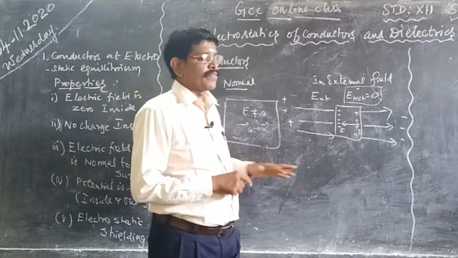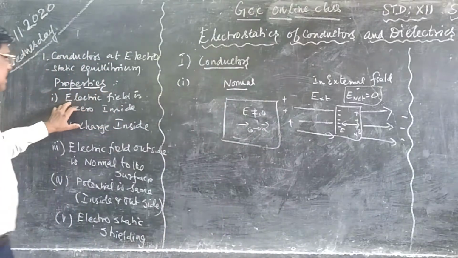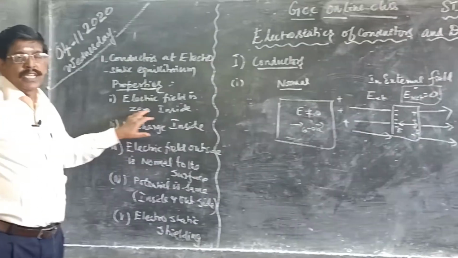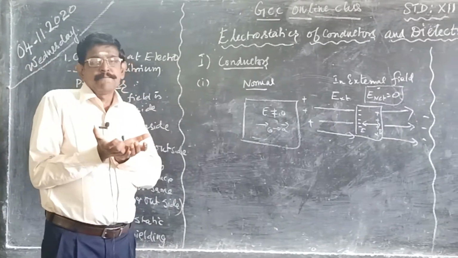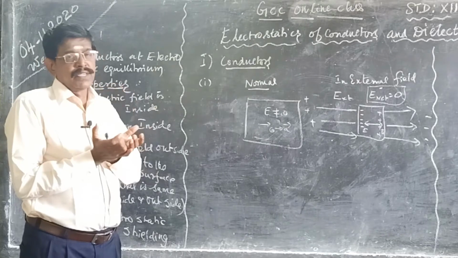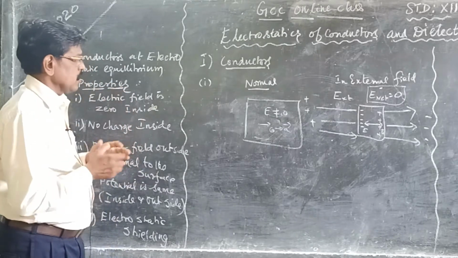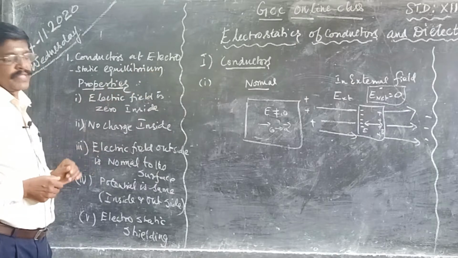The net electric field is 0. This is the first point: electric field inside is 0. This is applicable for a hollow sphere or a solid, thick sphere. Whether it is a solid sphere or a hollow sphere, the electric field inside is 0. This is the first property.